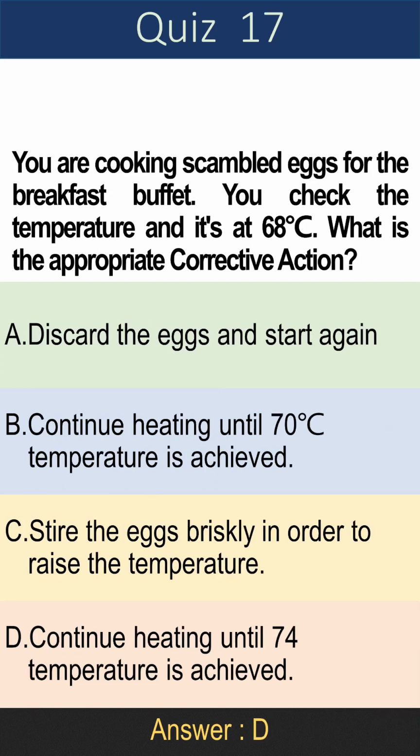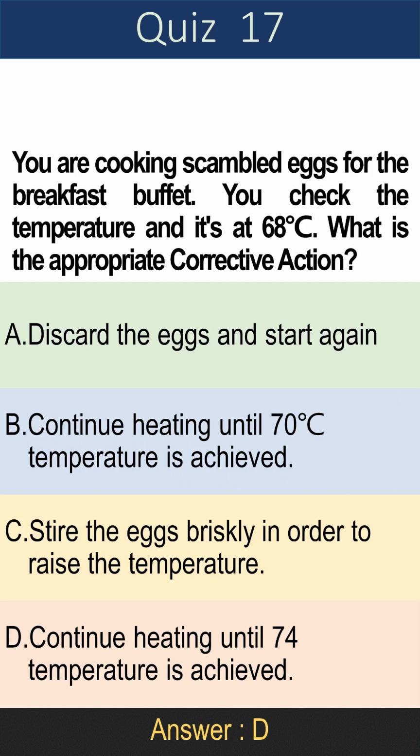Question 17. You are cooking scrambled eggs for the breakfast buffet. You check the temperature and it's at 68 degrees Celsius. What is the appropriate corrective action? A. Discard the eggs and start again. B. Continue heating until 70 degrees Celsius temperature is achieved. C. Stir the eggs briskly in order to raise the temperature.